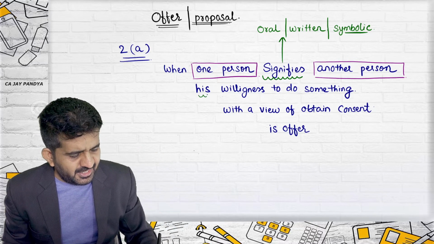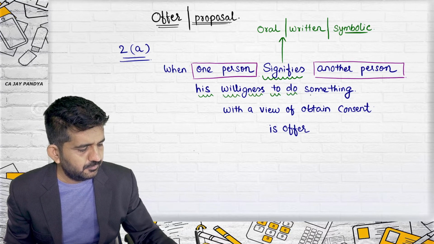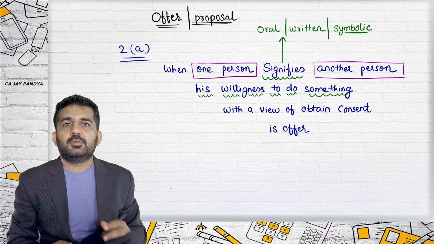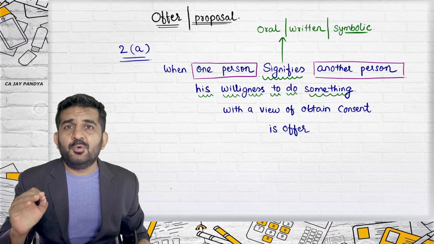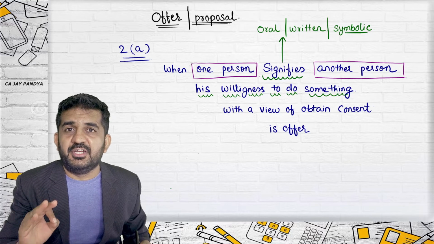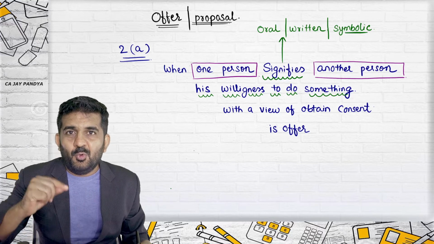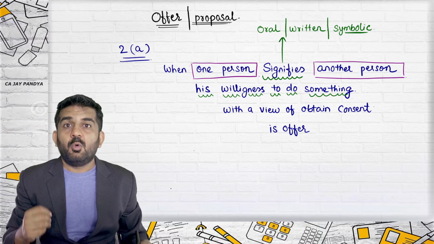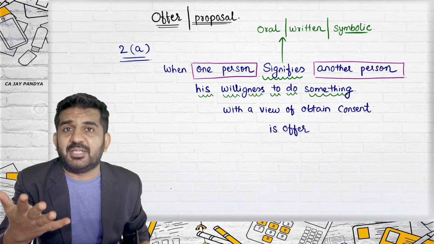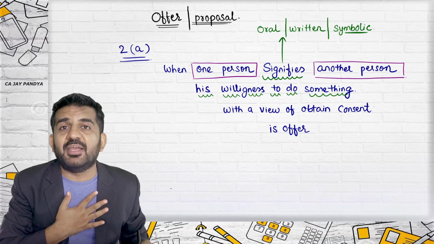His willingness to do something. So what is this? Try to concentrate. Will you come to my house for dinner today? I am orally telling you that, that is, I am signifying to you my willingness to do something. And what is my willingness?